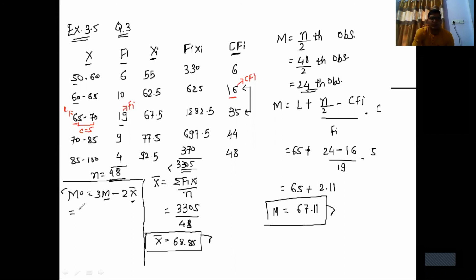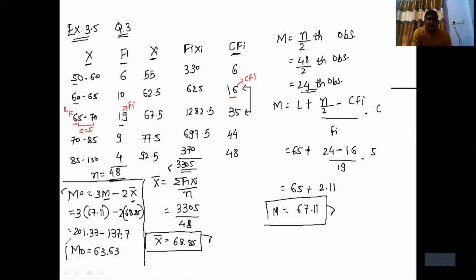So Mo is equal to 3 times the median, 67.11, minus 2 times x bar, 68.85. 3 multiplied by 67.11 is 201.33, and 2 multiplied by 68.85 is 137.7. So finally mode is equal to 63.63.